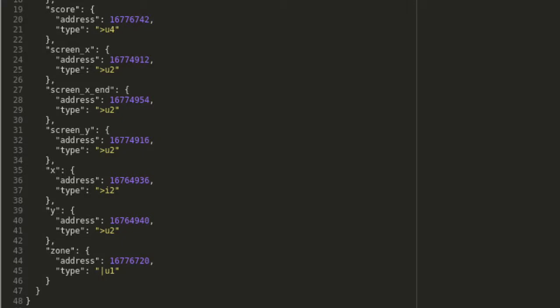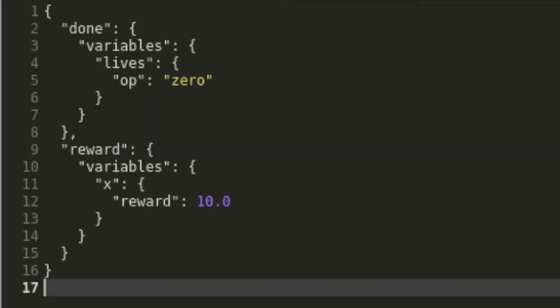Accompanying our program to train Sonic, we have these two crucial JSON files. The data.json file contains information about our game, for example, Sonic's X position and Y position. We will refer to these variables later to determine how well Sonic is performing. The scenario.json file allows us to alter reinforcement learning specific variables in accordance to our game variables. For example, we can say that Sonic is done playing after his lives hit 0, and he gets a reward of 10 for every pixel he moves farther right in the game.